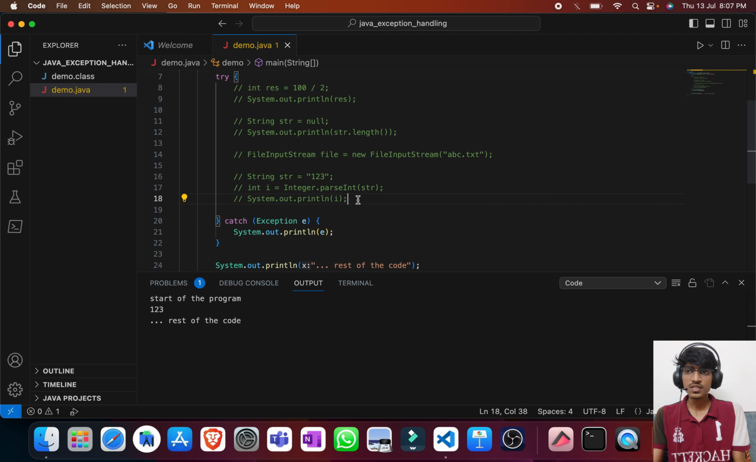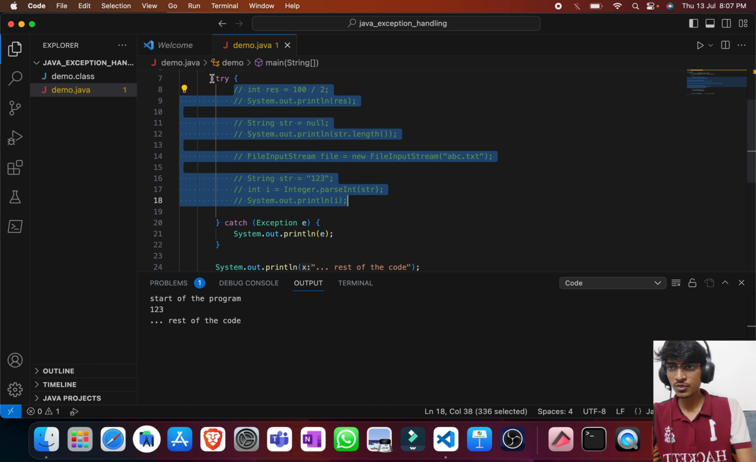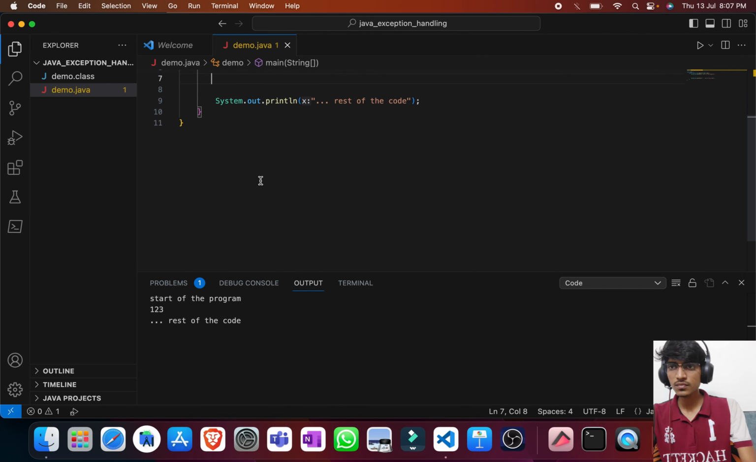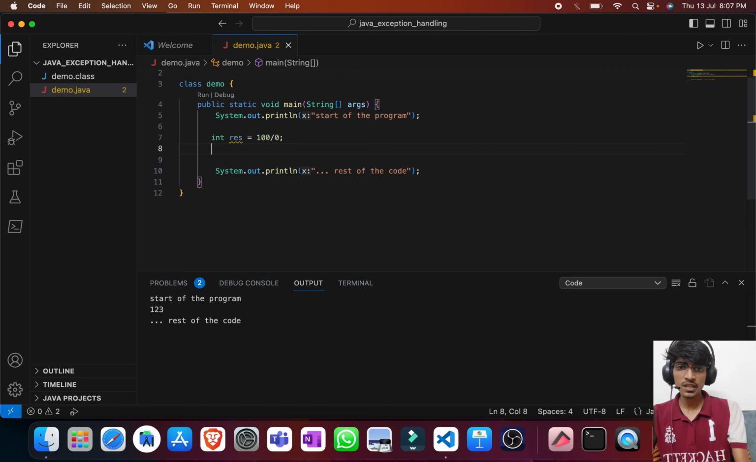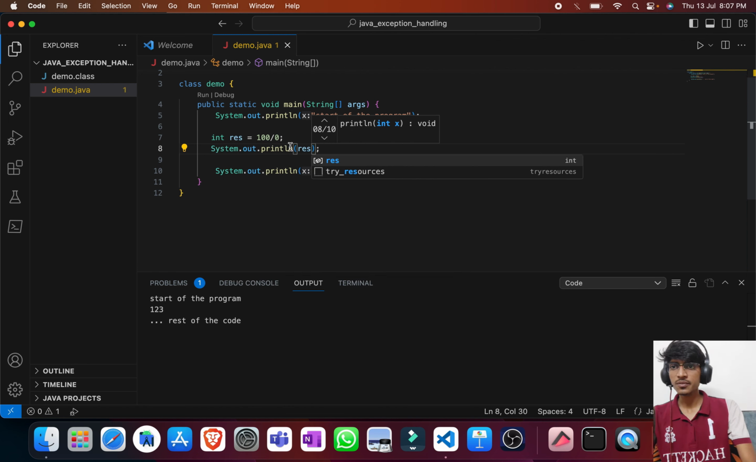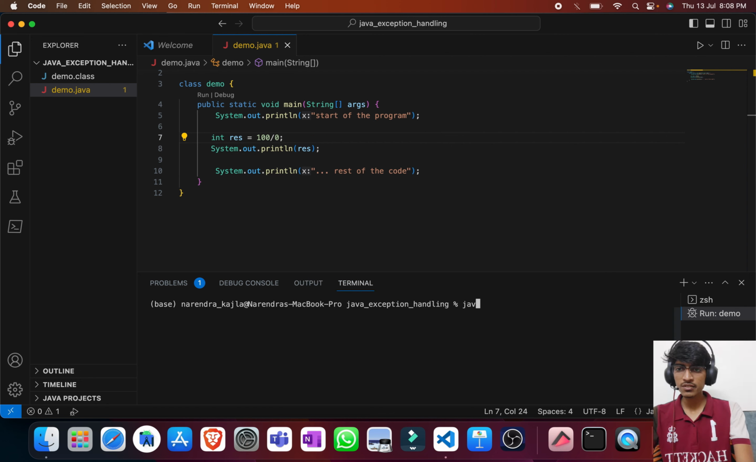So let us see these examples now. I'll just remove everything from here, and let me just take an exception. Let's say result equals 100 divided by 0, which will be an arithmetic exception, and let me just try to print it. So if I go to the terminal and try to compile it first, so let's say demo.java.